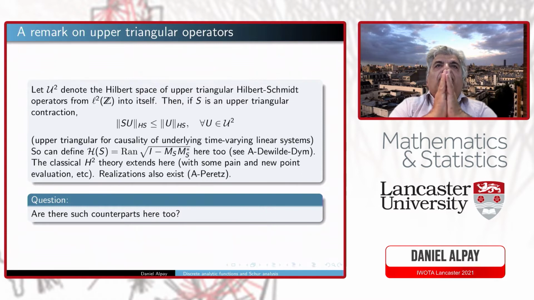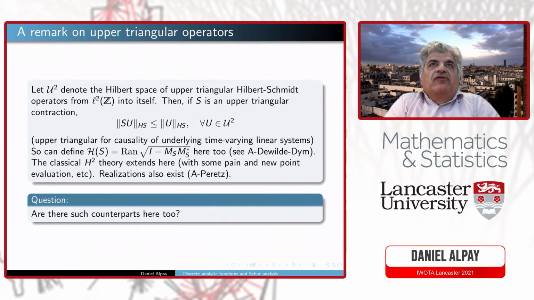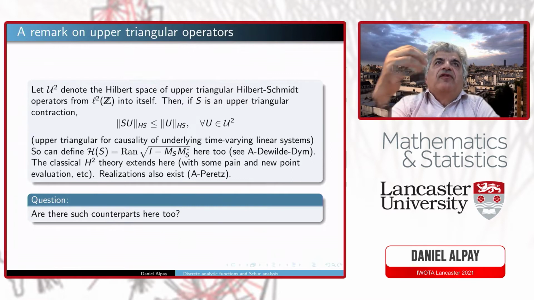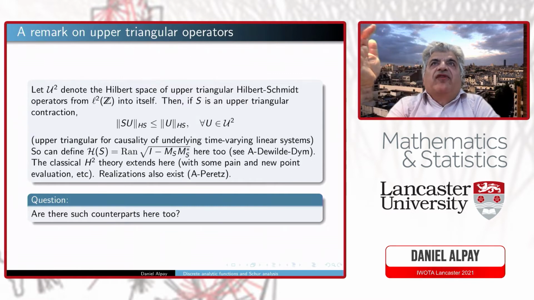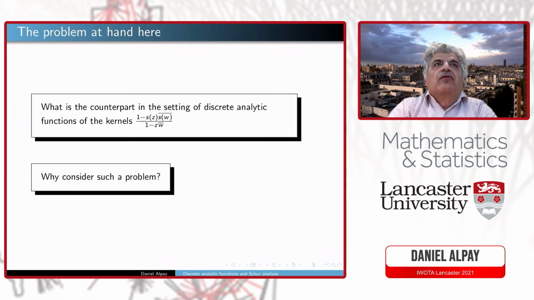But the main point I want to make in this slide is to say that as we had a multiplication operator in the complex setting, we will have a counterpart of the multiplication operator in the discrete analytic setting. Here I wanted to explain this, but we also have it in settings which may be unexpected, like the upper triangular contraction. Of course, this inequality here is a well-known inequality in operator theory, but it has a very important role in this application. This is really the point I wished to make here.